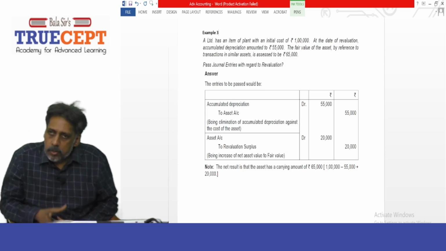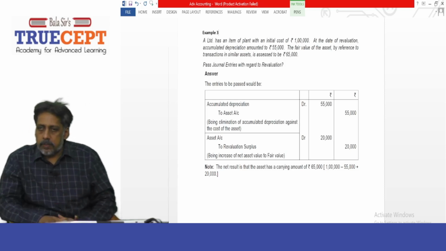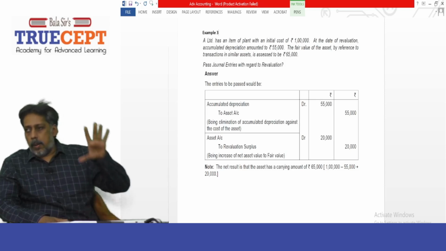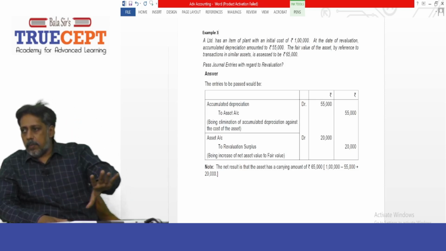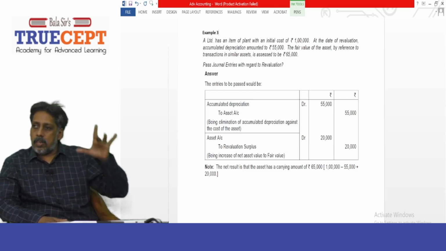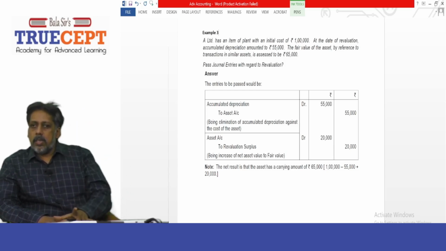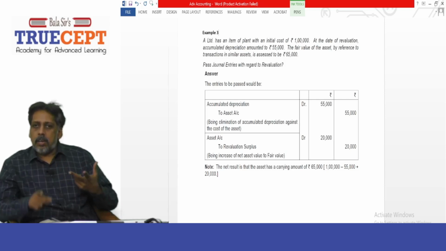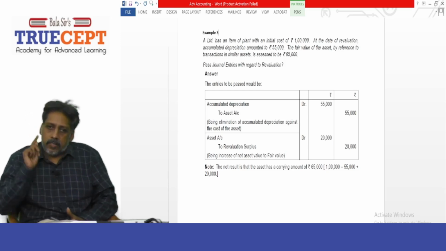Is that fine? Yes. 20,000 rupees increase. Then the journal entry with regard to revaluation: in this example the company follows a revaluation model, and you are supposed to pass entries for the rupees 20,000 increase in the value of the asset.